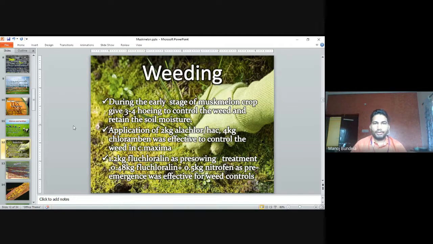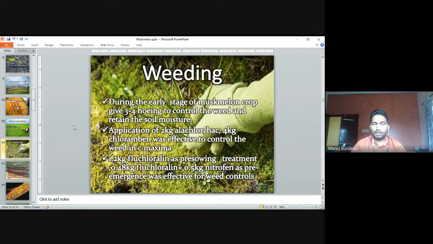Weeding. During the early stage of muskmelon, the crop is given 3 to 4 hoeings to control the weeds and retain the soil moisture. To maintain soil moisture and control weeds, we have to go for hoeing.